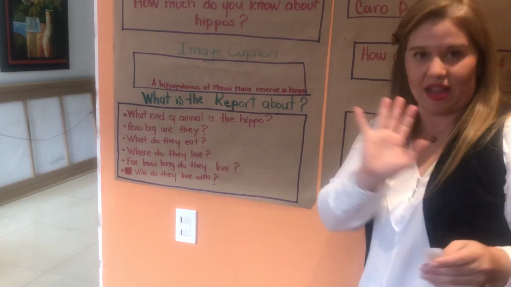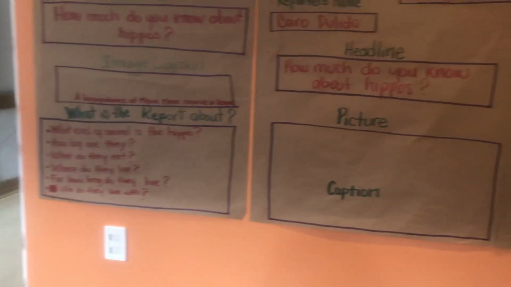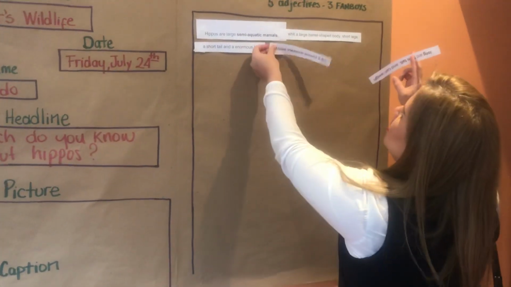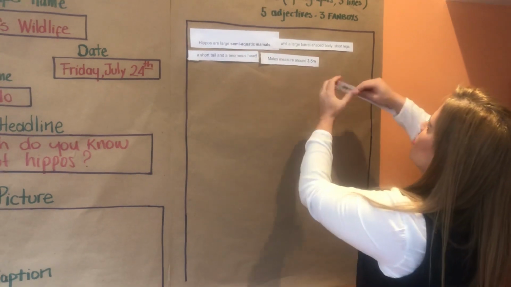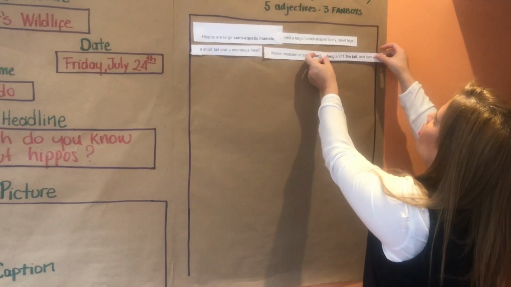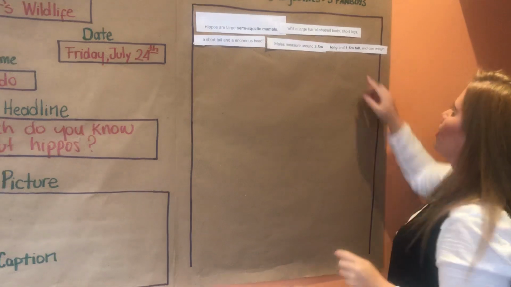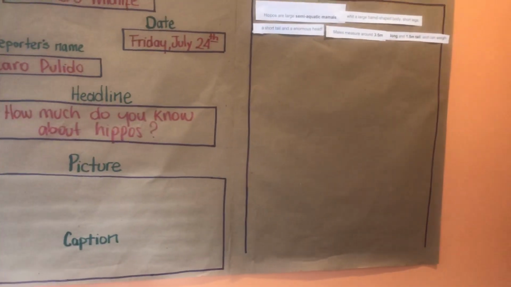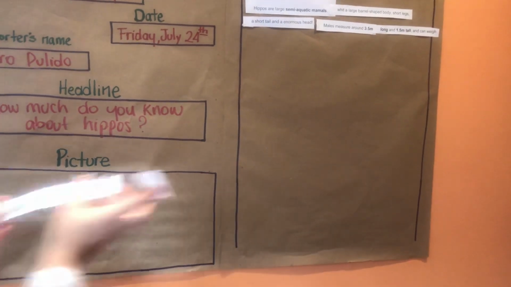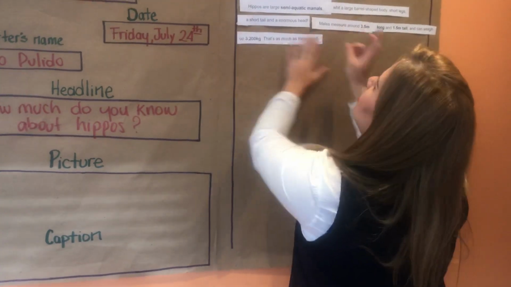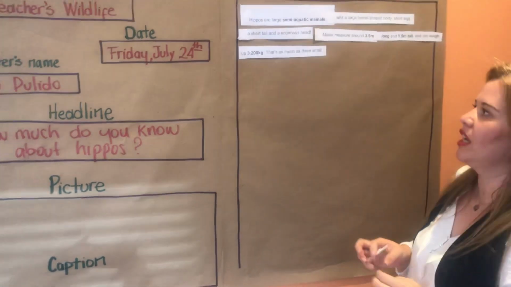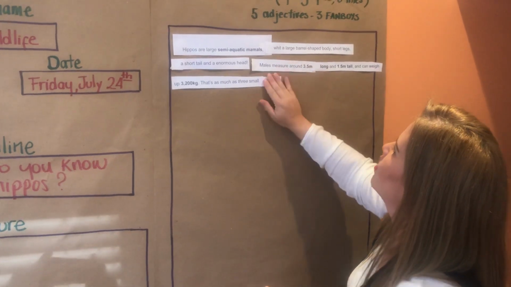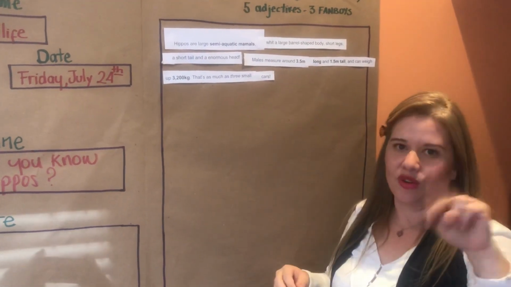So I will start saying, give me a second. So you say, males measure around 3.5 meters long and 1.5 meters tall and can weigh up to 3,200 kilograms. That's as much as 3 small cars. Okay, done. So I already answered question number 2.